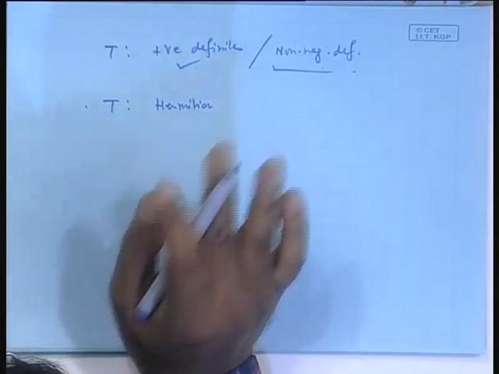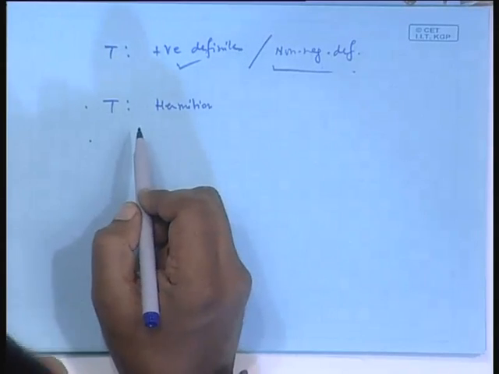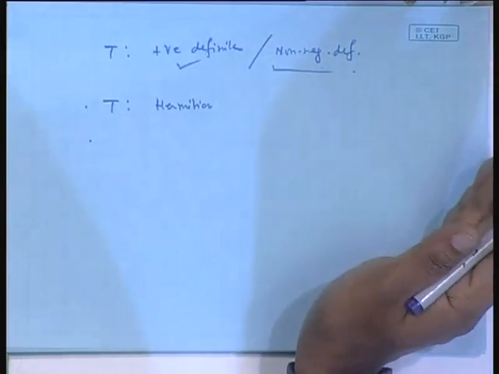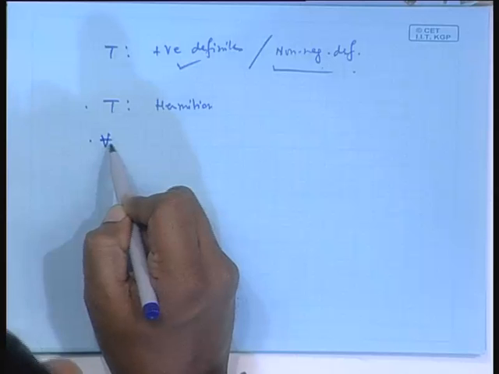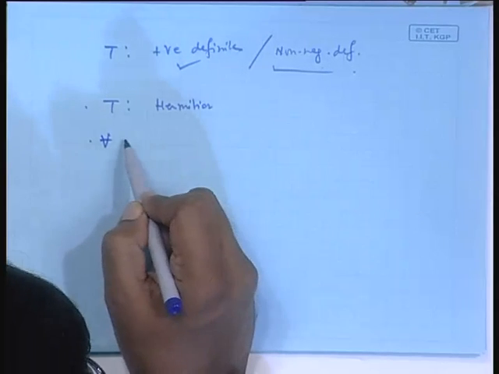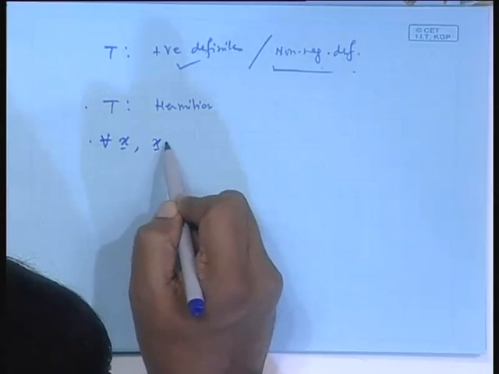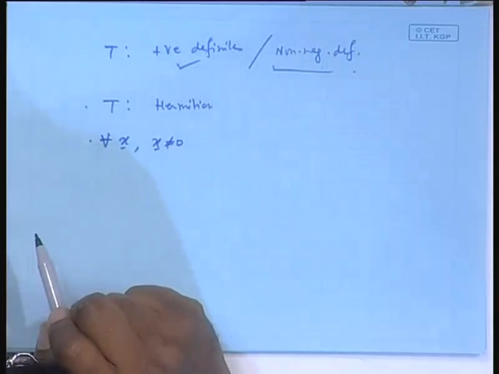T must be Hermitian. Secondly, Hermitian we have already studied, so there has to be something more. What is that? For all x, where x is a non-zero vector, this is important.